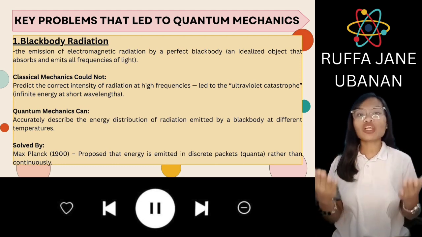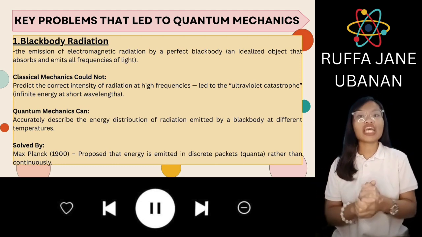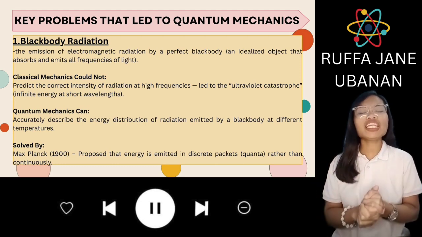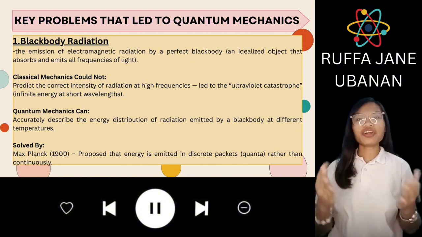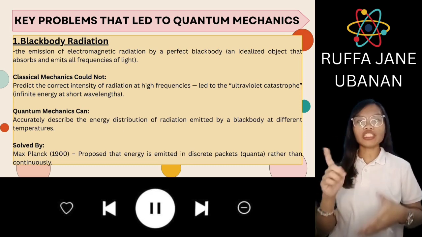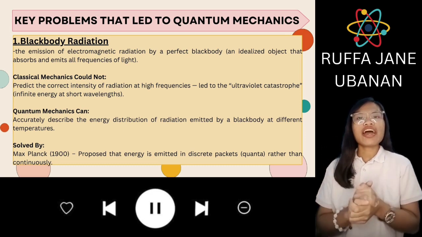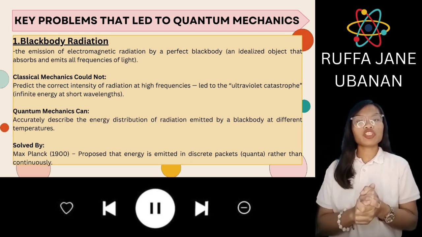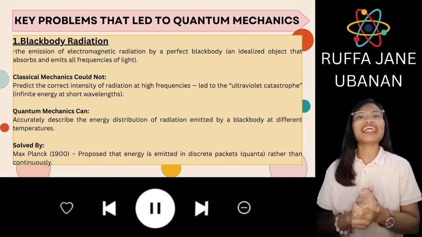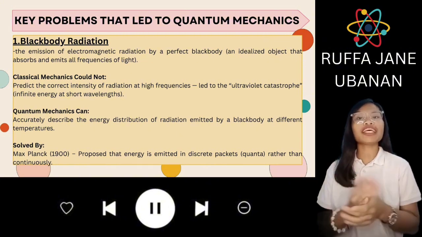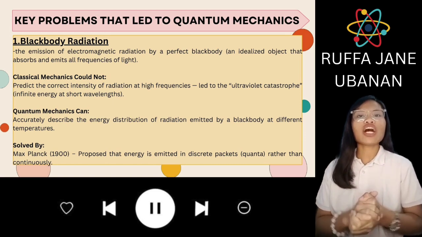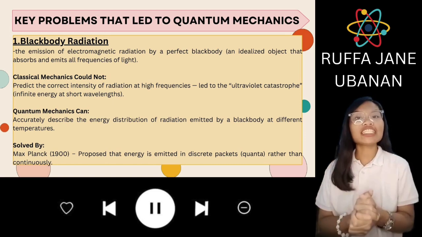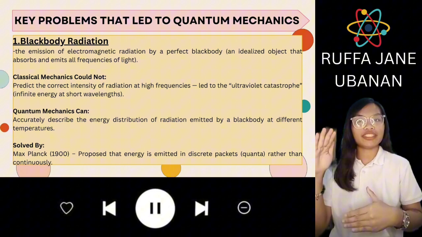As a result, several key problems emerged, and addressing them laid the groundwork for quantum mechanics. Here are the three key problems that led to quantum mechanics. First, the black body radiation. The emission of electromagnetic radiation by a perfect black body, an idealized object that absorbs and emits all frequencies of light. Classical physics could not predict the correct intensity of radiation at high frequencies.